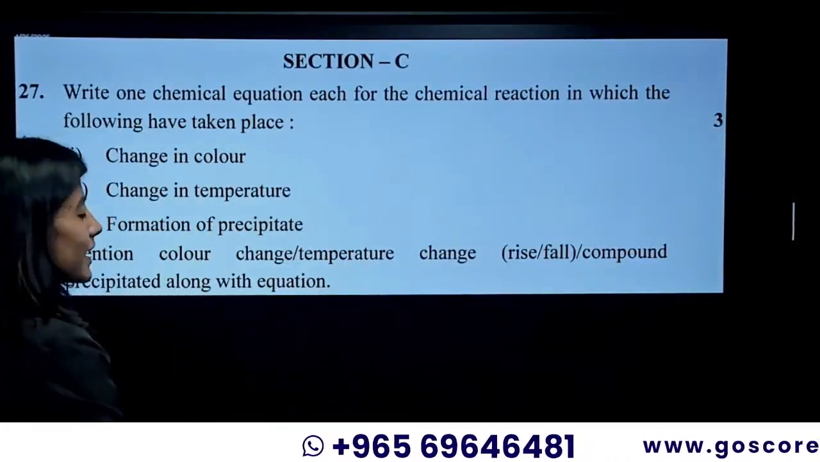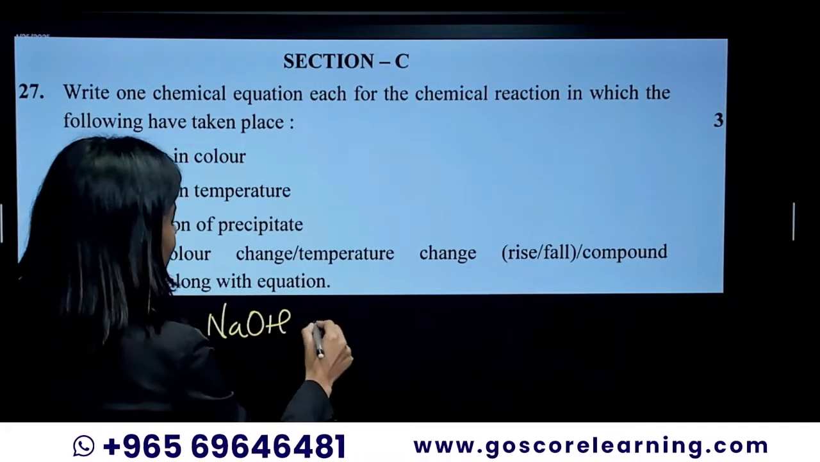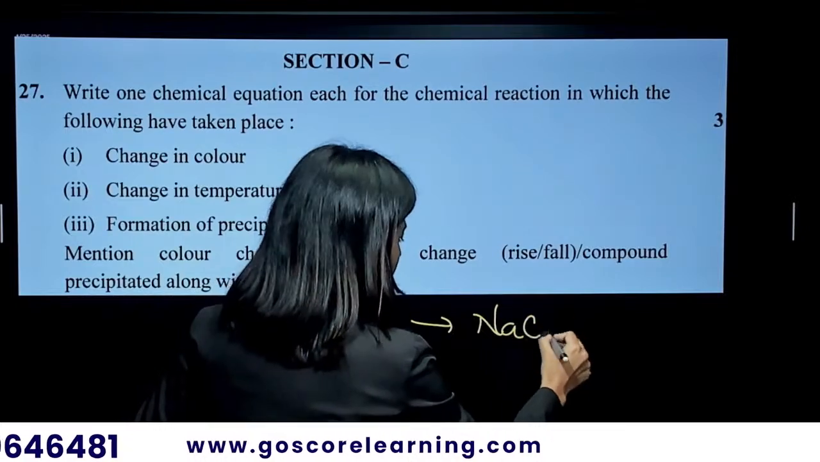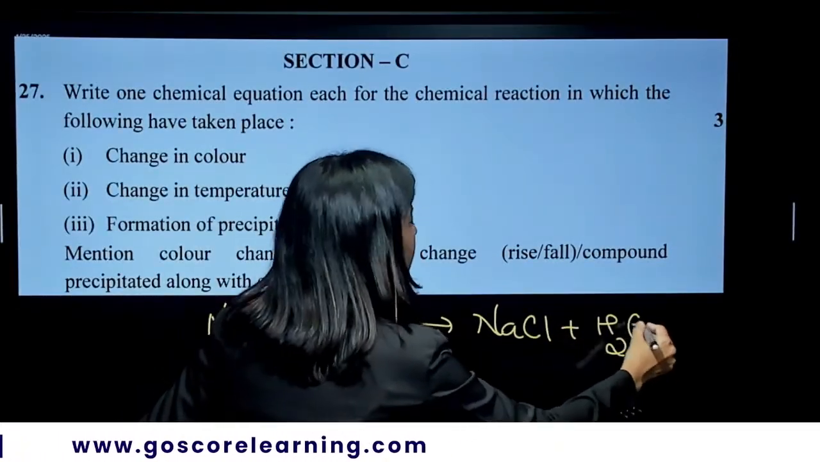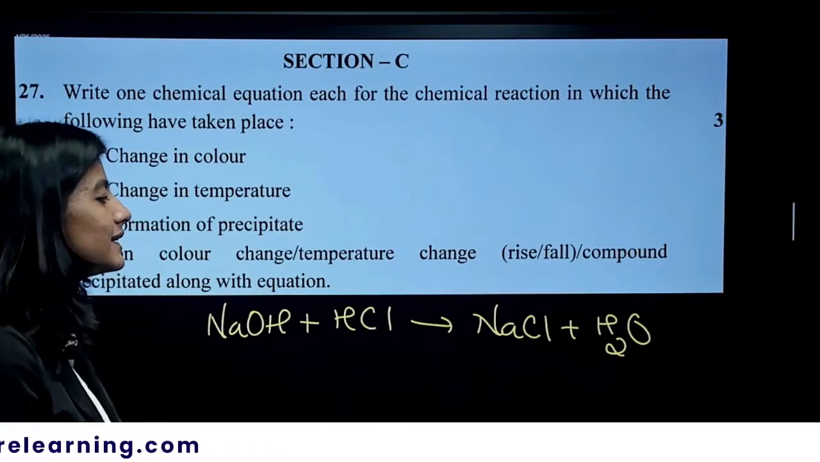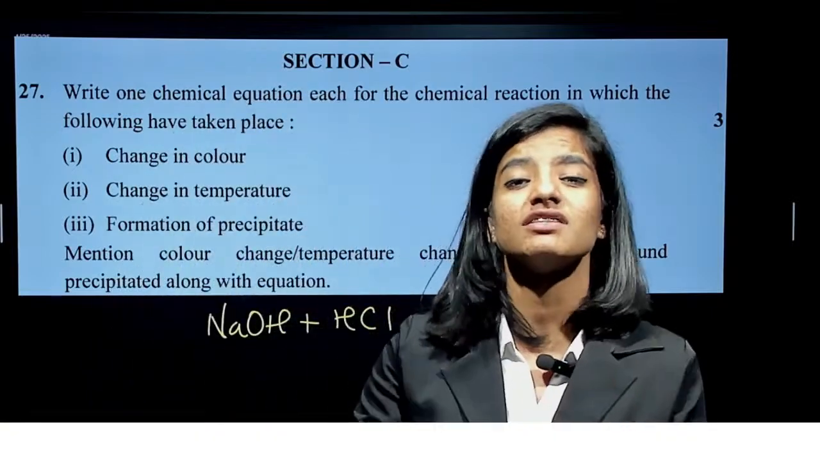Or else you can give the neutralization reaction where NaOH and HCl react together so that we will get NaCl, salt, and water. Neutralization reaction, salt and water will be produced. Again, this is a perfect example where heat energy will be evolved and the temperature will be increased.